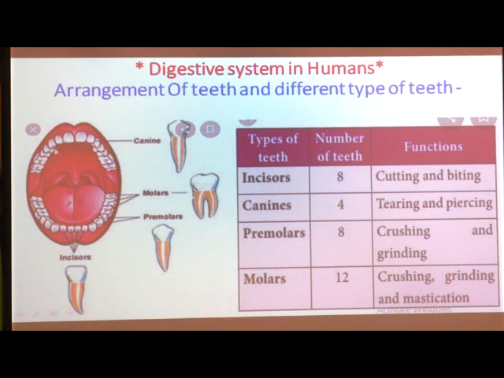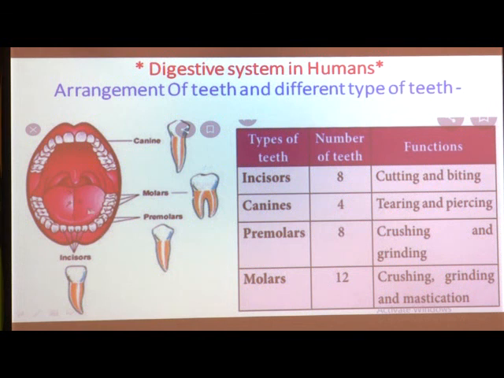This is the upper jaw and this is the lower jaw. You know what a jaw is: the upper part of our mouth is the upper jaw, and the lower part is the lower jaw.